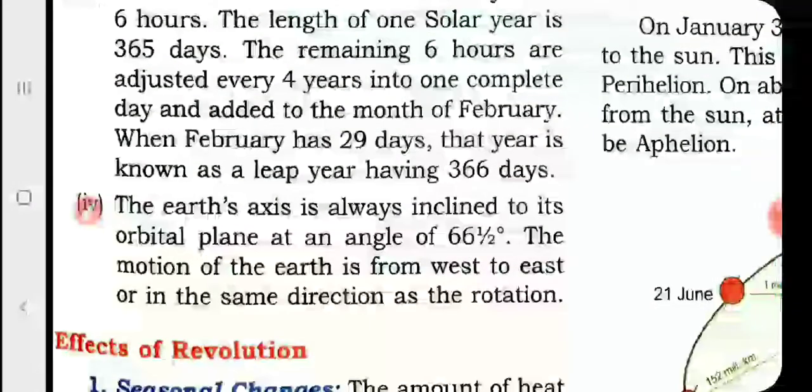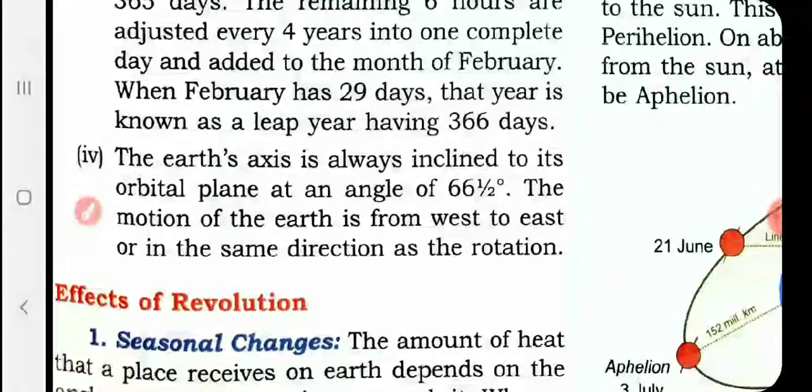Understand now? The Earth's axis is not perpendicular, it is not vertical. The axis is always inclined to its orbital plane. Earth's axis is inclined to its orbital plane at an angle of 66.5 degrees. The motion of the earth is from west to east, in the same direction as the rotation. Now let us see what the effects of revolution are.